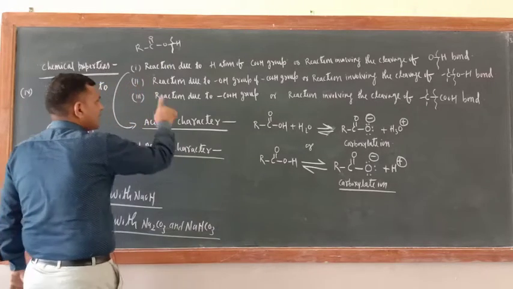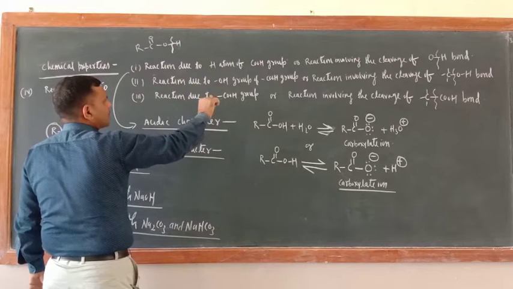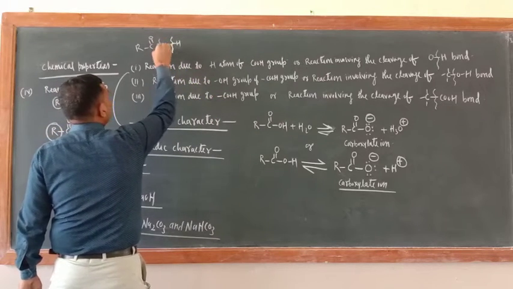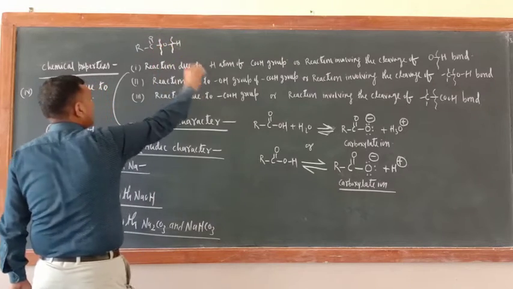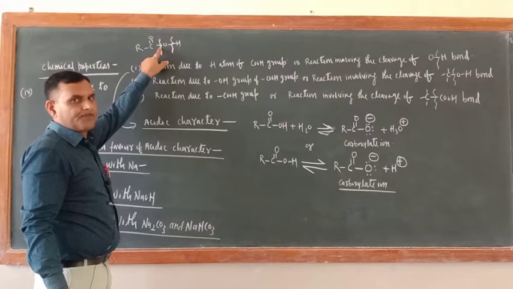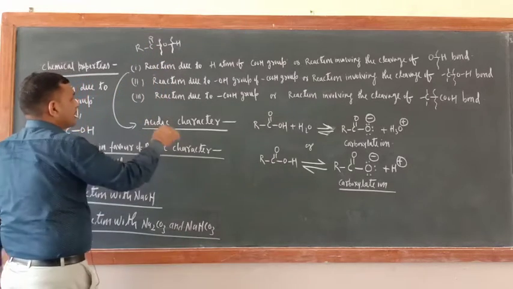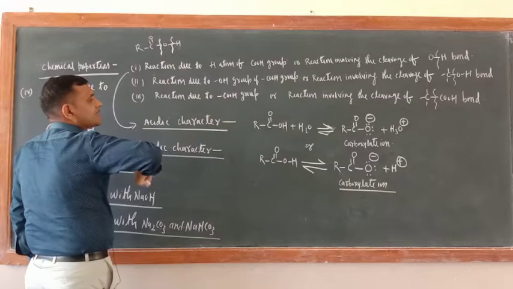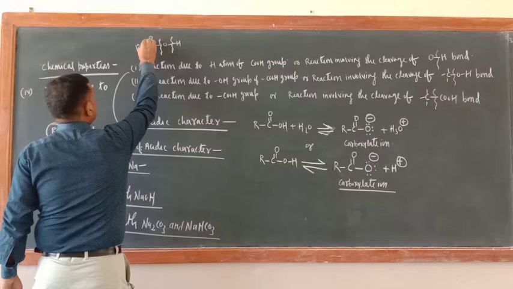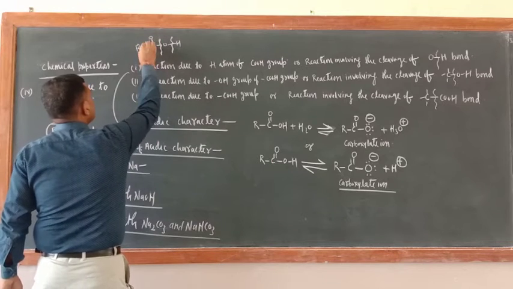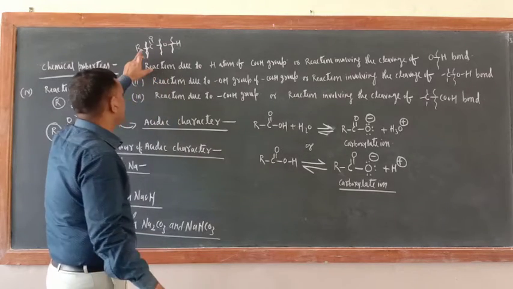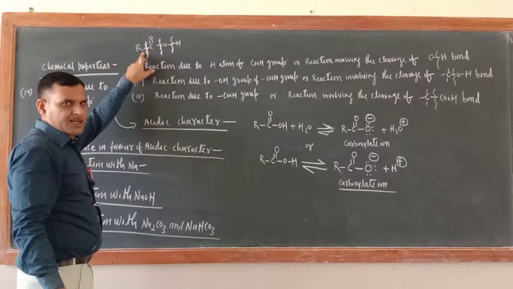Second chemical property is reaction due to OH group of COOH group, or reaction due to the cleavage of this C-OH bond. Correct or not? This time bond will be cleaved from here. Now third one is reaction involving entire COOH group. So this time bond will be broken between R and C, means between C and C. Cleavage of C and COOH bond here only. Correct? I hope that you are understanding.